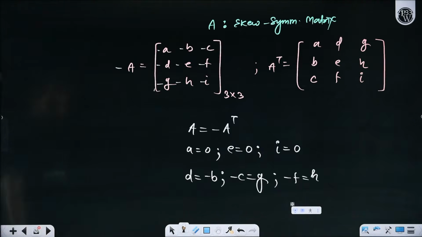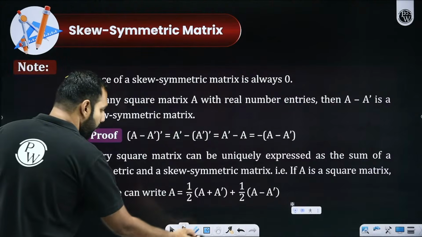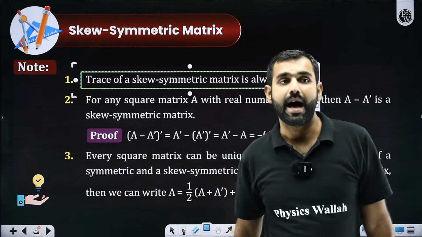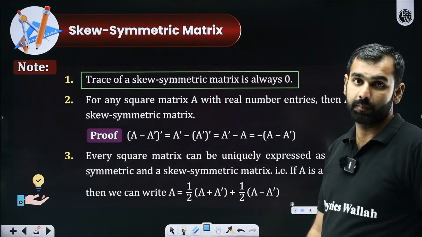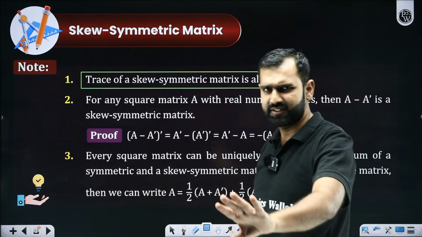With this, if you have gotten a decent clarity on the skew symmetric matrix, these are the things we'll be discussing now. If there is a skew symmetric matrix, it is going to have its trace as 0, yes or no? Of course, the sum of all the diagonal elements is 0, since all are 0. Is it self-explanatory?